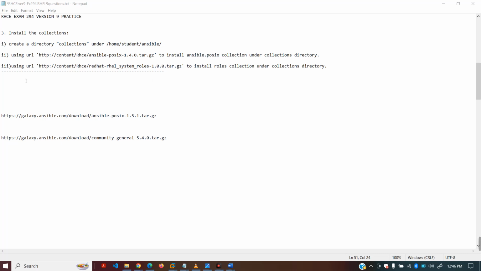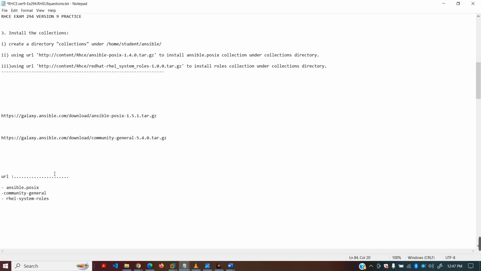Sometimes, guys, in the exam you are given only one URL, and they ask a question like this: install Ansible POSIX, then community general, then rhel system roles. This is how sometimes you are given it in the exam.